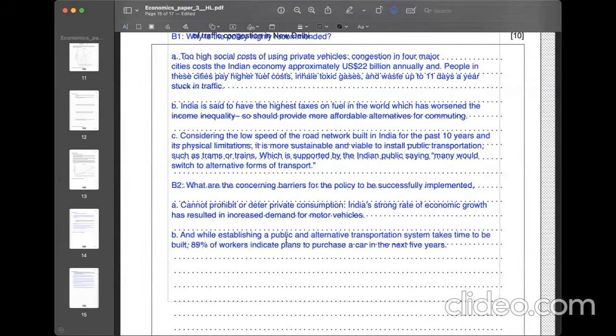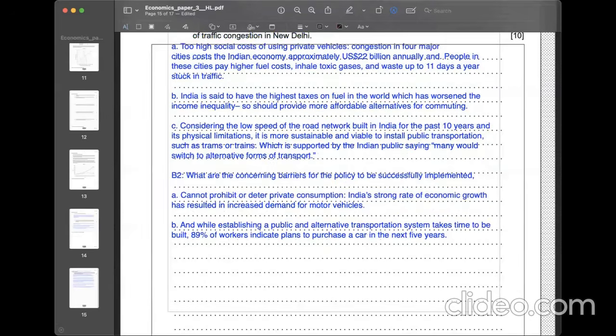Also, establishing a public alternative transportation system technically takes too long. However, from the survey that we read, 89% of workers indicated that they have a plan to purchase a car in 5 years. So maybe building the transportation system can be slower than the actual huge purchase of cars, technically.